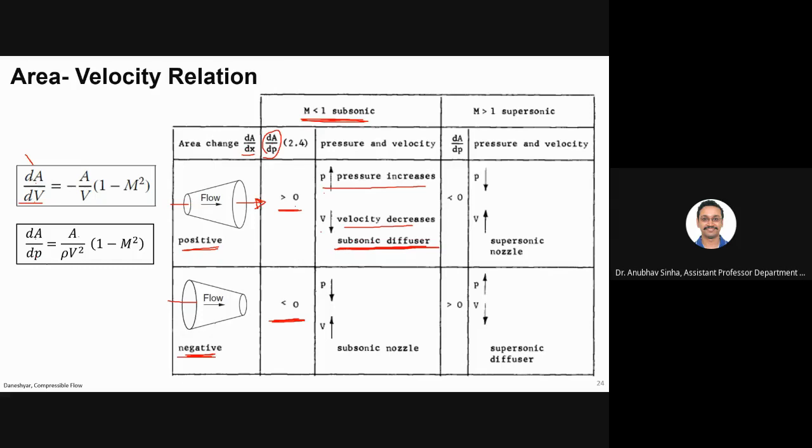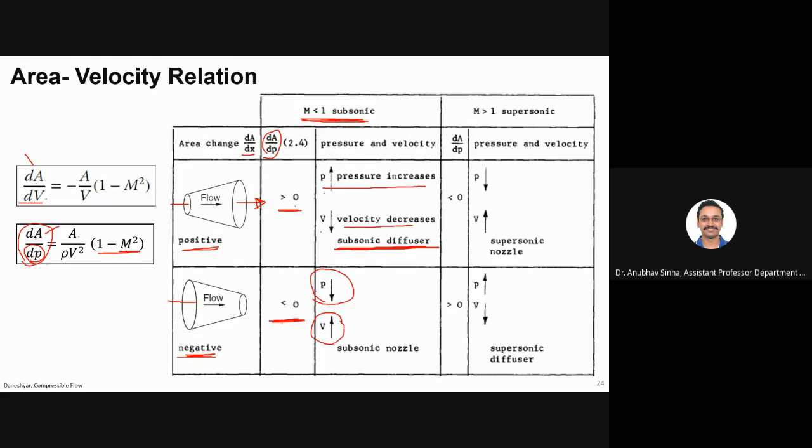Now let us look at nozzle. For nozzle, dA by dp is less than 0. Now let us look at pressure. Here dA is negative and we are still in subsonic, so m is less than 1. This term is positive, this term is positive, this is negative. So what will happen to dp? dp will be positive or negative? Negative. So dp is decreasing with distance, dp by dx is negative. Pressure is decreasing. Similarly, velocity will increase.